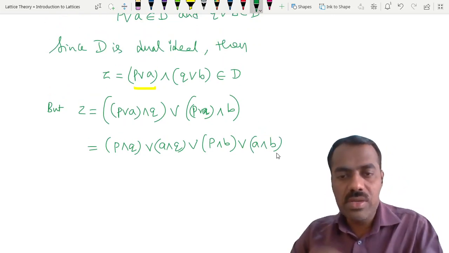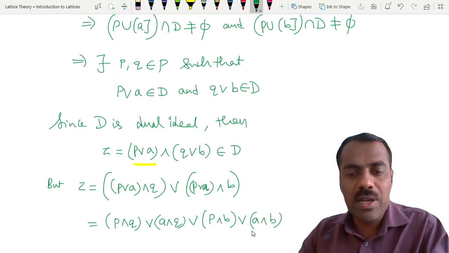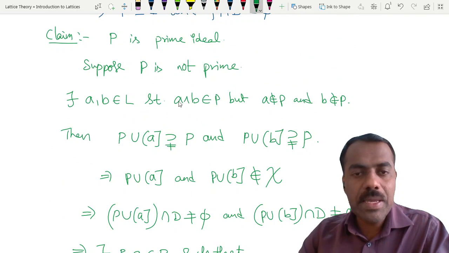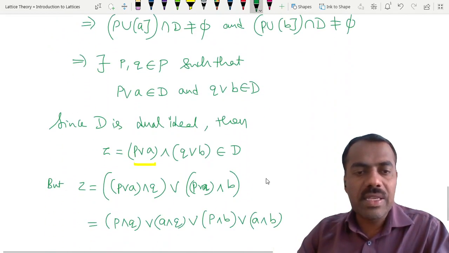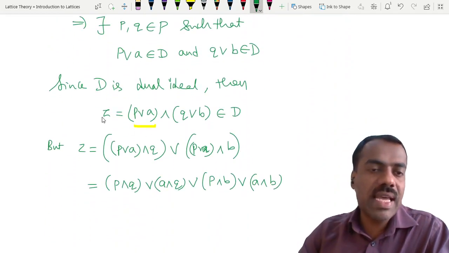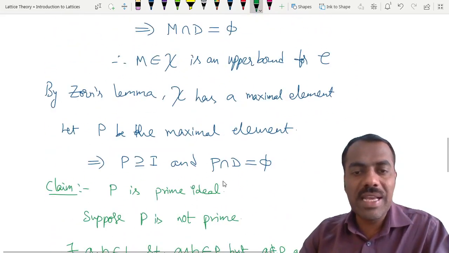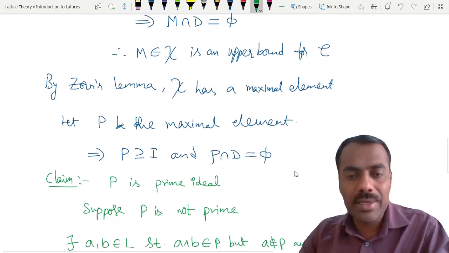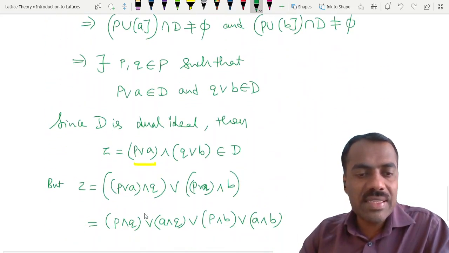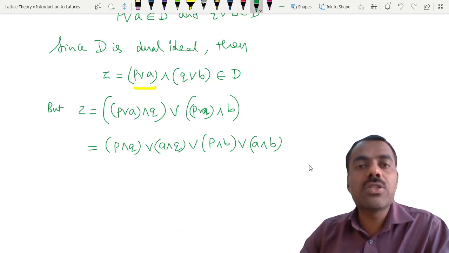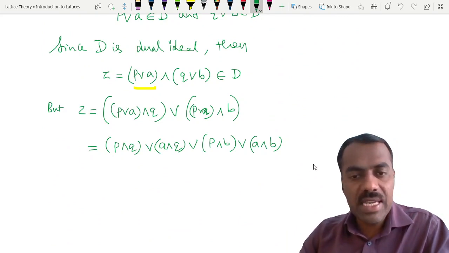Okay. Now let's see where all these elements belong. This a meet b is in P, right? What we are trying to show is that this Z is already in D by dual ideal. If we can show that this Z is in P, we get a contradiction because our P intersection D is empty. So the idea is whether Z, this join of four elements, belongs to P or not.